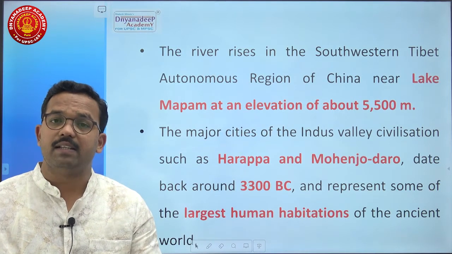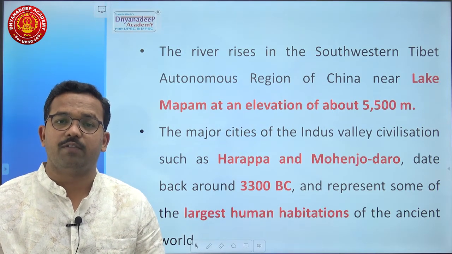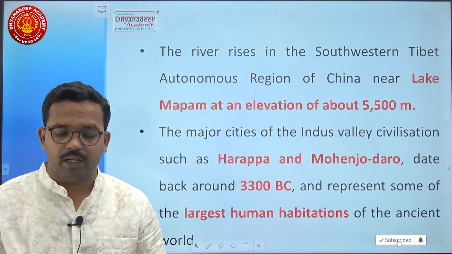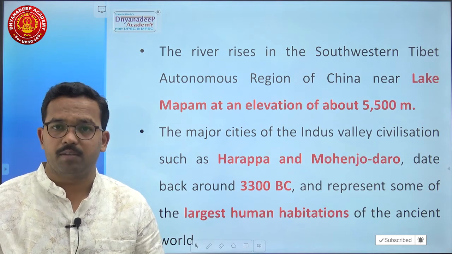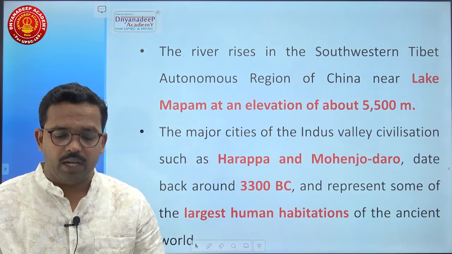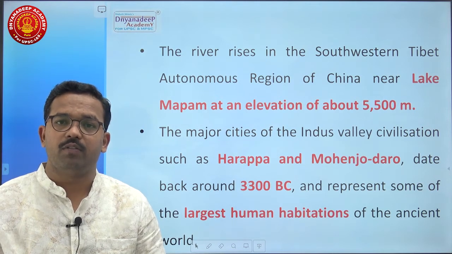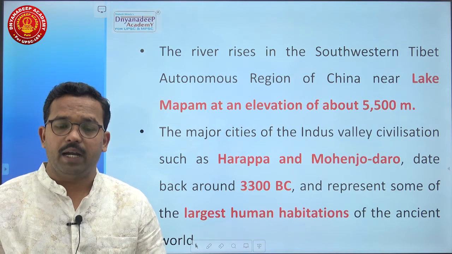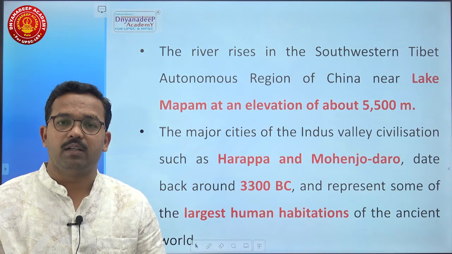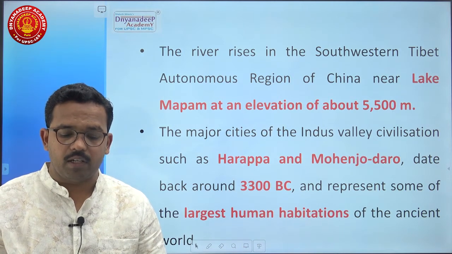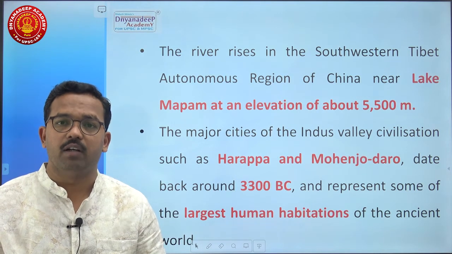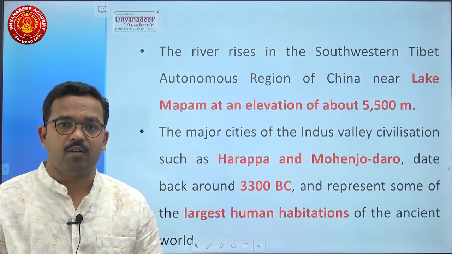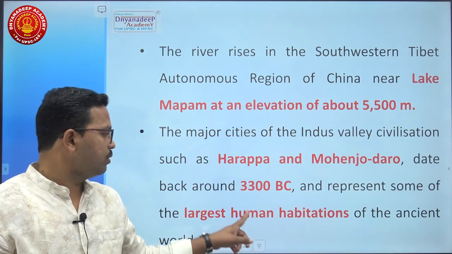Then the river rises in the southwestern Tibet autonomous region of China. It means origin is in China, southwestern region of the autonomous province of Tibet, near Lake Mapam. This name of the lake is important. It rises near Lake Mapam at an elevation of about 5,500 meter height. The major cities of the Indus Valley civilization like Harappa and Mohenjo-daro date back around 3,300 before Christ and represent some of the largest human habitation of the ancient world. This has great significance for the ancient Indian civilization of Harappa and Mohenjo-daro.